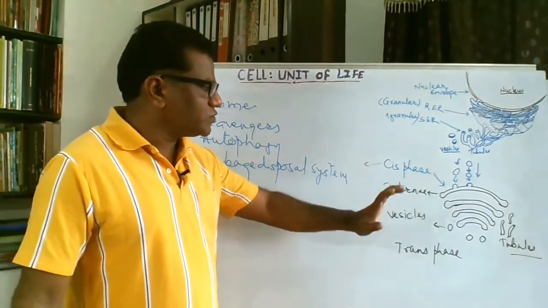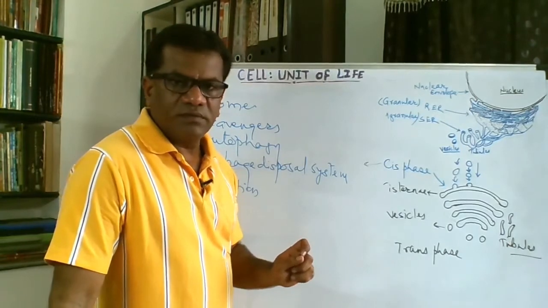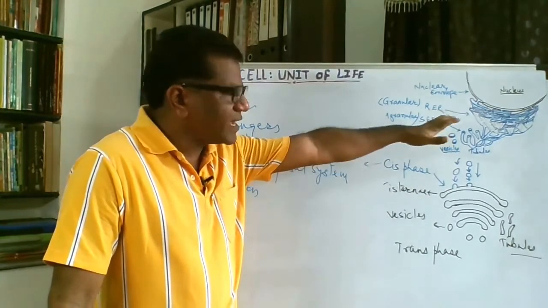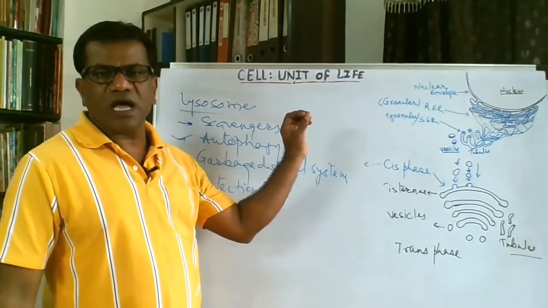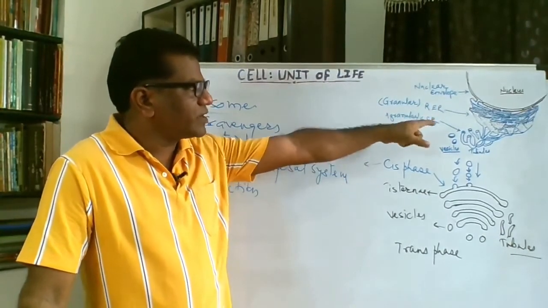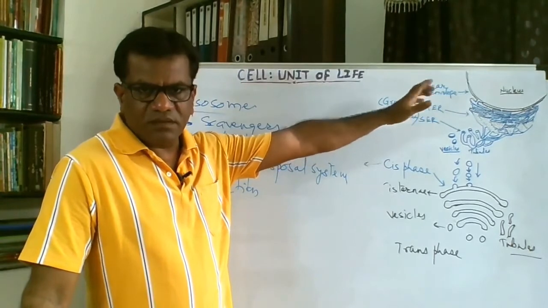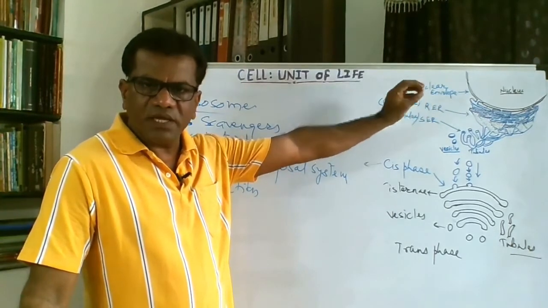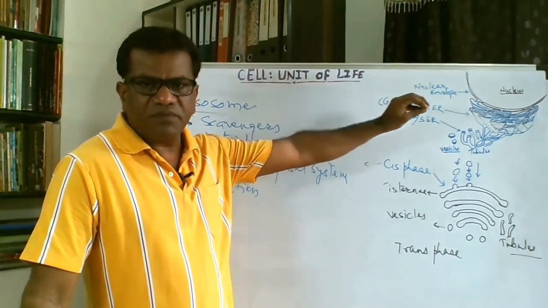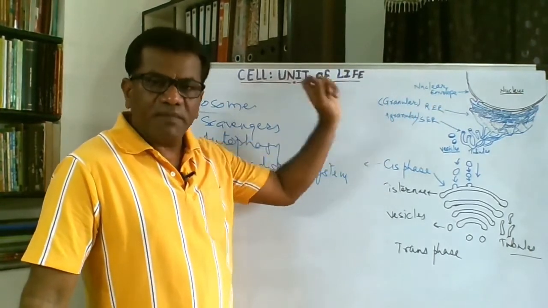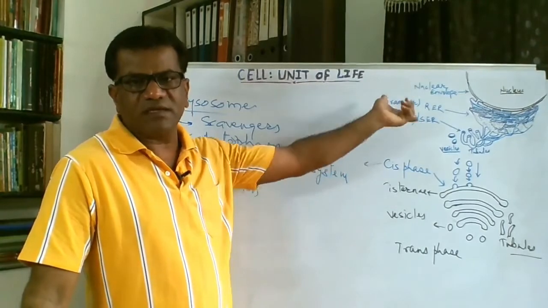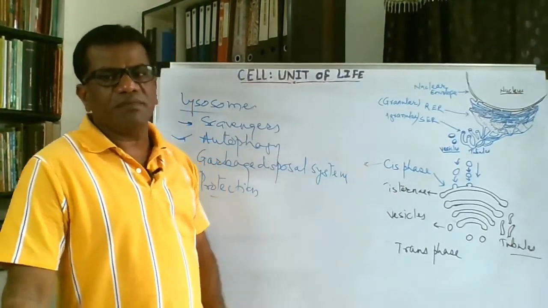Now these lysosomes are formed by the Golgi complex and endoplasmic reticulum. Basically, the enzymes present in the lysosomes are formed from proteins made on the surface of the endoplasmic reticulum. Then the proteins become the enzymes inside the endoplasmic reticulum, and the membrane too, because the endoplasmic reticulum is the membrane factory.